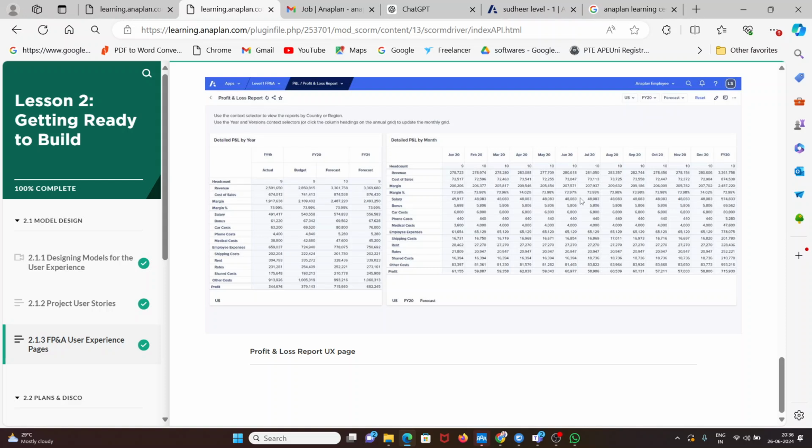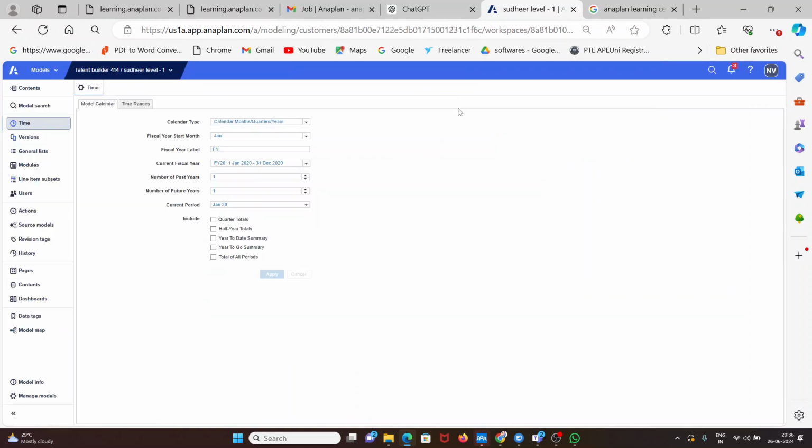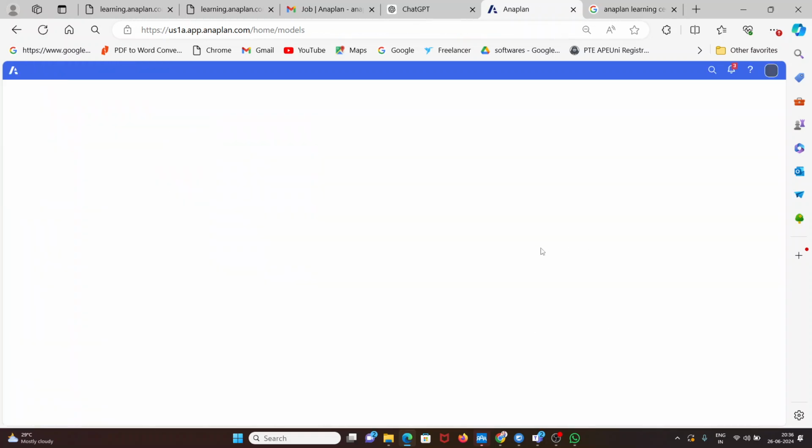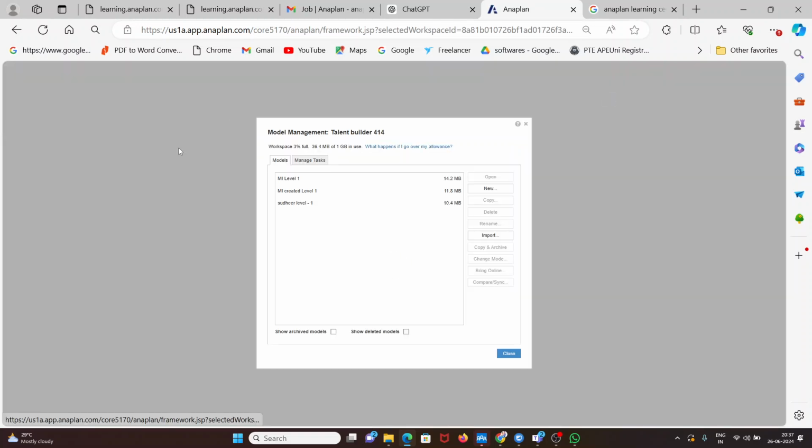Here the main role is, first we have to understand the end user requirement, like what are the reports you need to see. Accordingly we will start building the model. Okay. So for building the model, if you want to create a new model, we have to click here, models. After clicking here, we have to click here, manage model. After that, here these are all already created models.